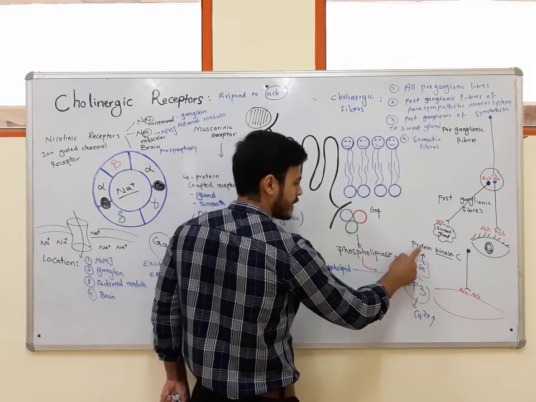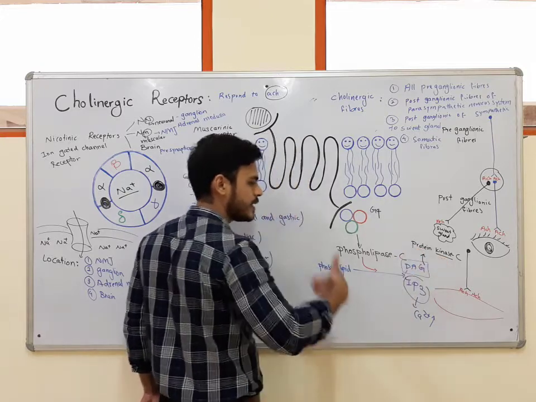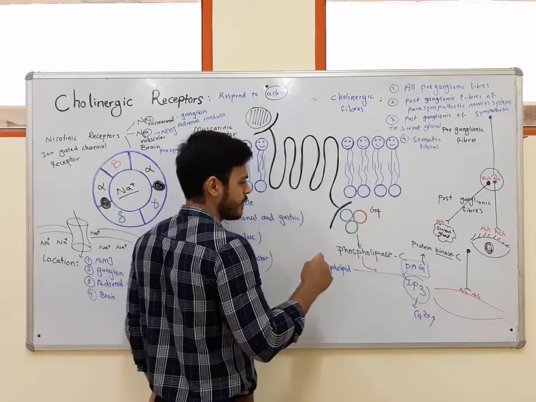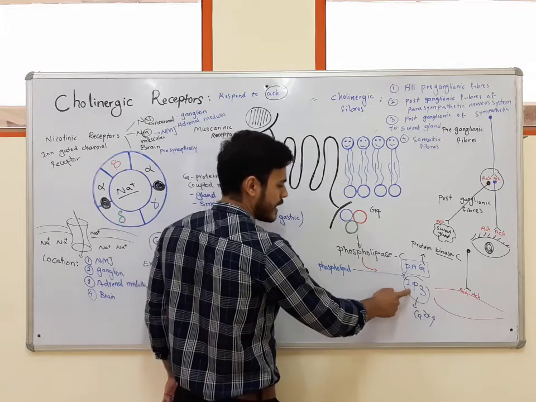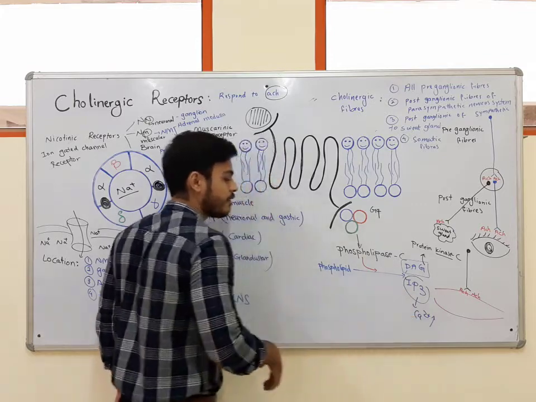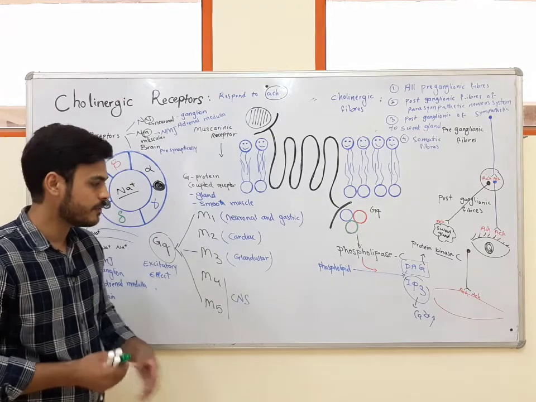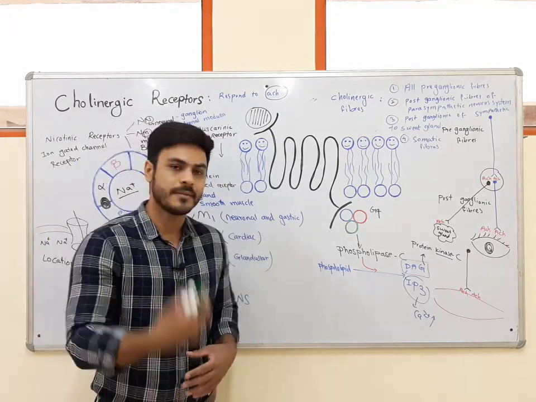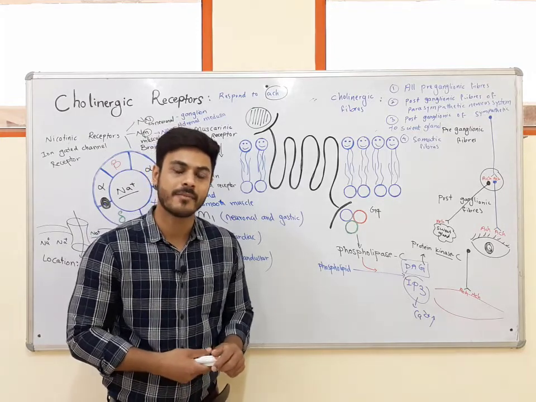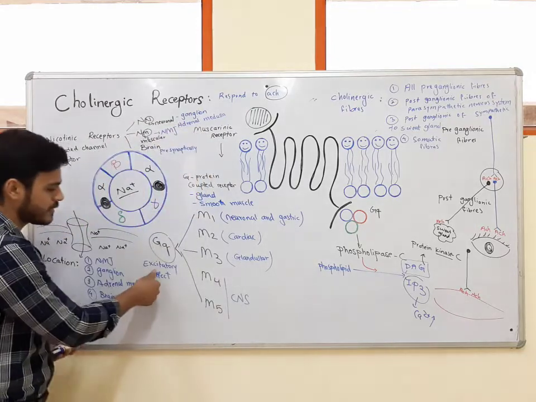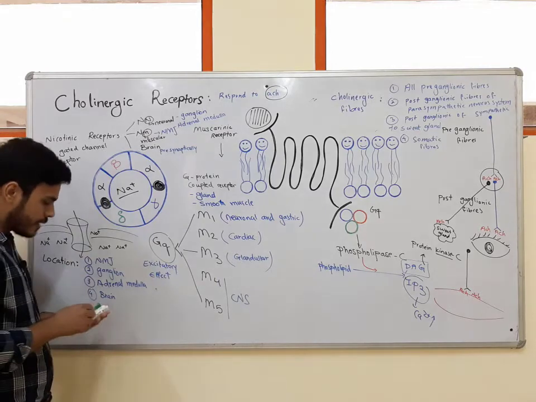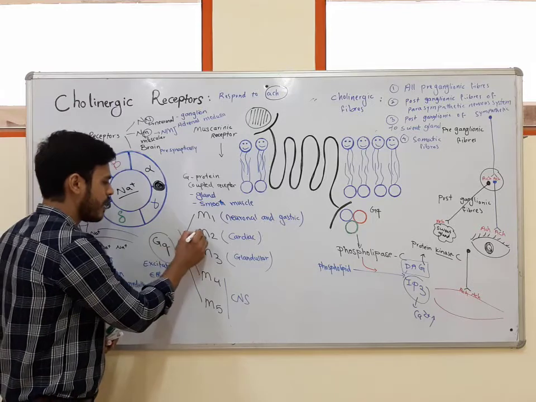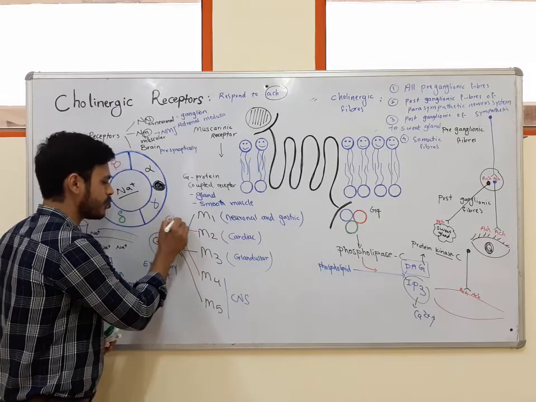Diacylglycerol further activates protein kinase C, and protein kinase C can phosphorylate different enzymes, and it can show excitatory effect on the cellular level. And this IP3 can increase releasing of calcium from sarcoplasmic reticulum. Calcium can increase secretion, calcium can increase contraction, calcium can activate different enzymes inside the cell, and again we can see excitatory effect. But these M2 and M4, these two subtypes are coupled with Gi protein.